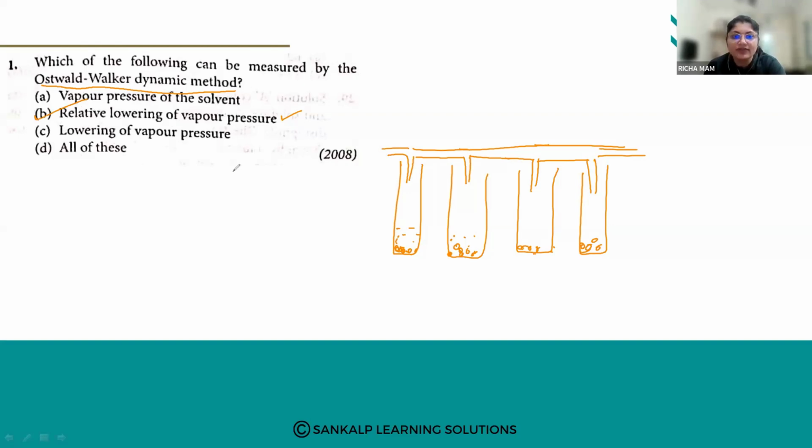We know that colligative properties depend upon the number of solvent particles, right? So when we are discussing the saturated part, it is nothing but the solvent vapors that are saturated. So it measures the relative lowering of vapor pressure. So yes, B is the answer. Very good. Suraya has answered, Sri Varuni has answered.